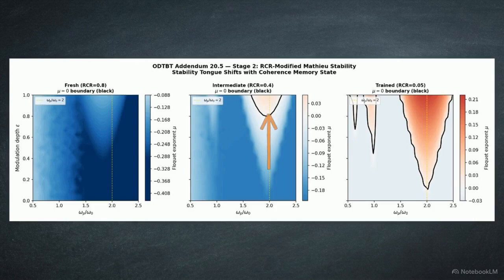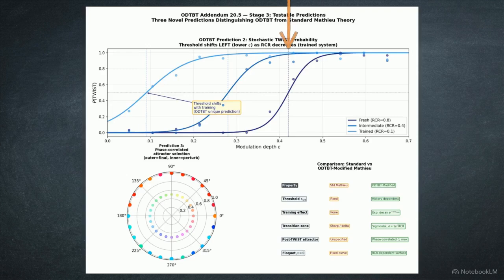As a system is repeatedly pumped, its threshold for instability decays. A trained system is significantly easier to destabilize than one encountering the same modulation for the first time. The second prediction describes the transition zone.